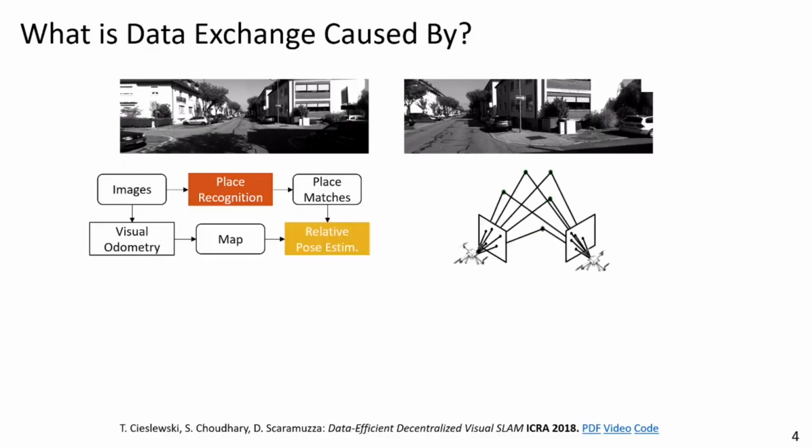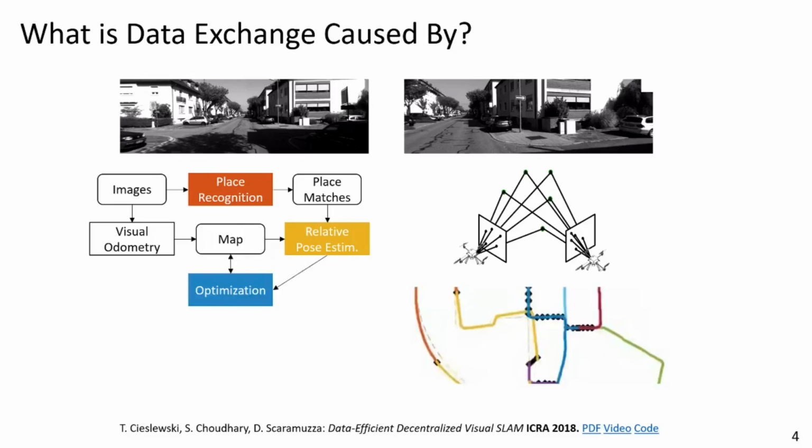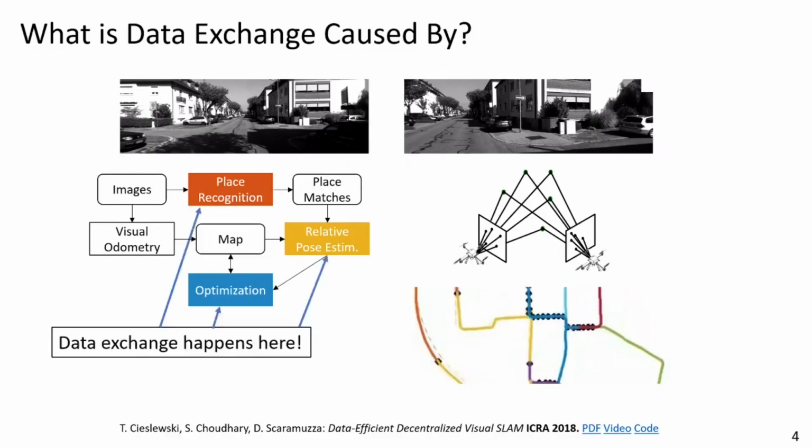Then, once we have those place matches, we will want to establish the relative pose between the agents. If we would then assemble our maps in a naive way, they would not be consistent, because visual odometry tends to accumulate error over time. We can use optimization to get rid of this inconsistency and to increase the accuracy of the map. So we have these three components that exchange data: place recognition, relative pose estimation, and optimization. Let's see how we can reduce the data exchange for each of them.